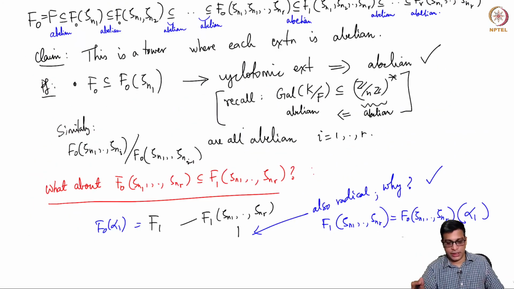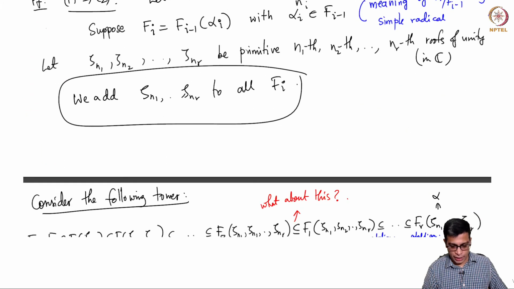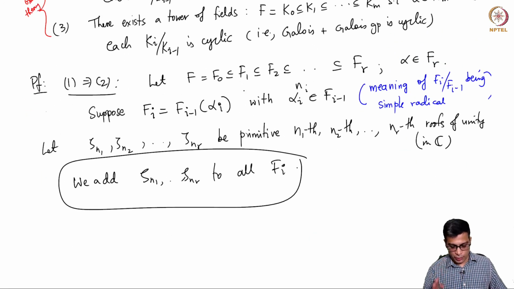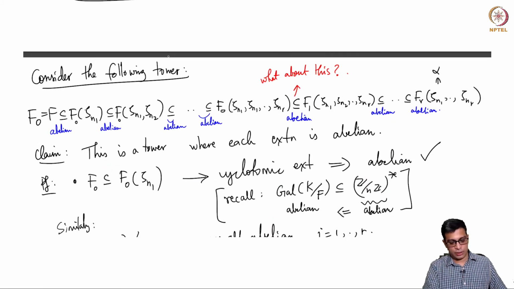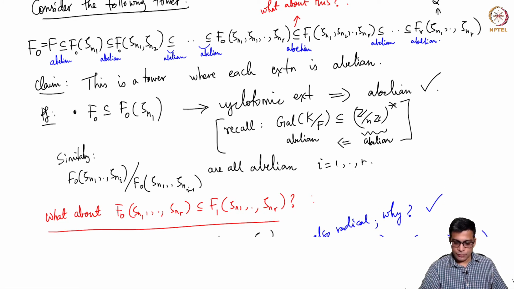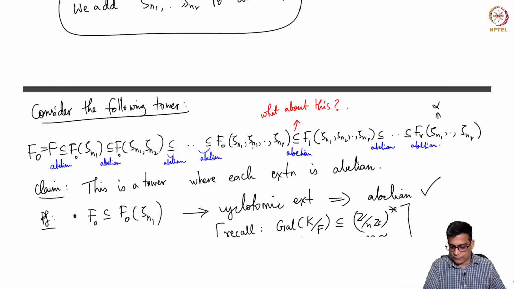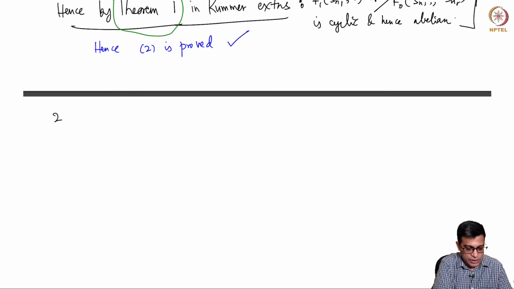Okay, I hope this argument is clear. What we do is take the original tower where every extension is simple radical, but figure out which roots of unity are required, which come from the powers, the radicals which are attached in these simple radical extensions. Attach the roots of unity for those ni's, and then argue the initial cyclotomic extensions are all abelian by our cyclotomic extension theorem. And after that, after you attach all of them, you use Kummer theory to argue that they are all abelian. So that proves 2.